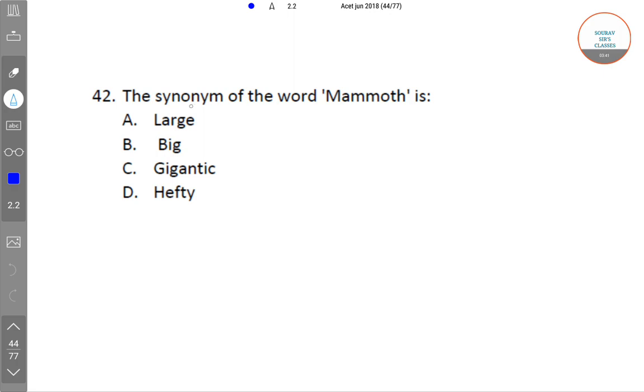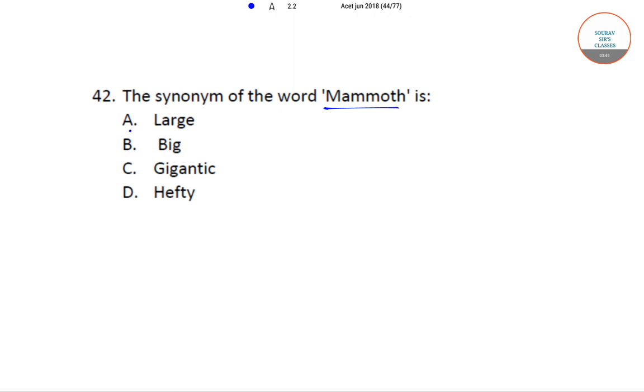The next question is, the synonym of the word mammoth is A large, B big, C gigantic, and D hefty. Option C gigantic is the correct answer.